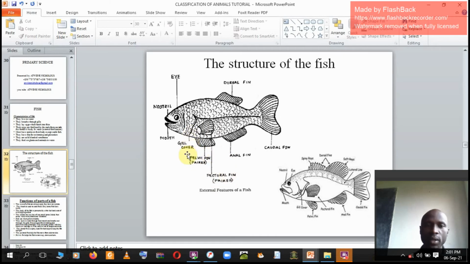It has gill cover. It has mouth. It has nostril. There is this eye. It has dorsal fin. Then it also possesses a lateral line. It is clearly indicated on this fish, this lateral line. We are going to see functions of each part.